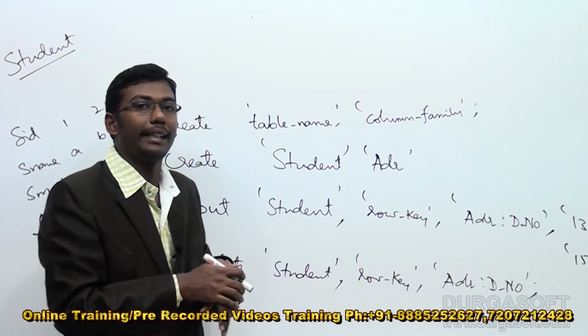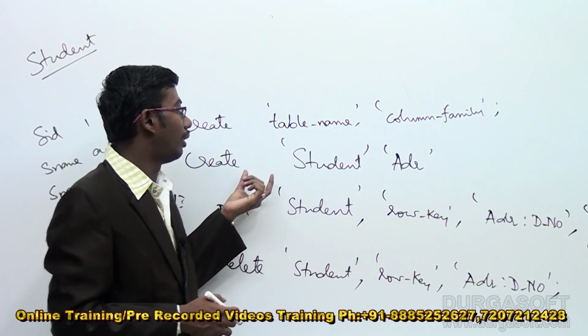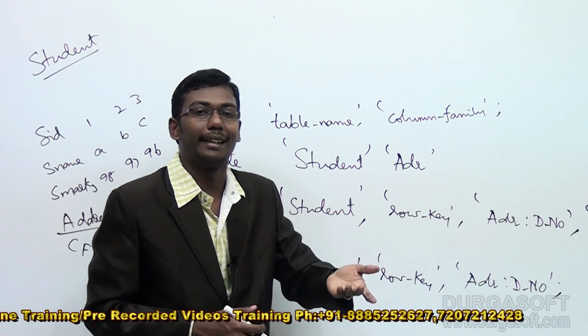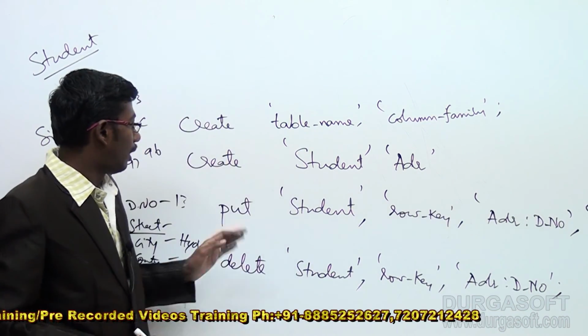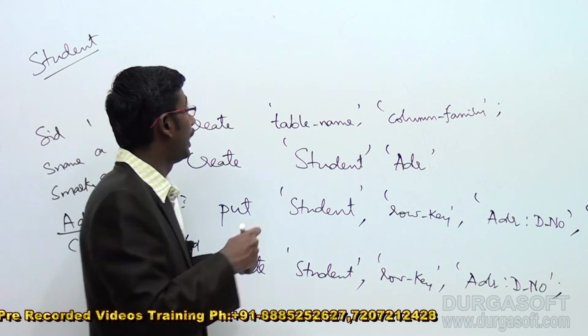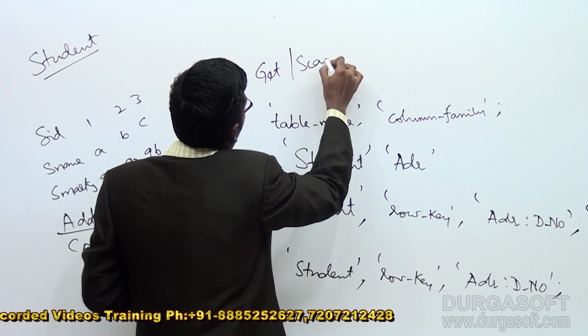If you want to delete the entire table, we have a normal command, that is drop table student. Like this we can delete a complete schema from our HBase cluster. If you want to retrieve data, we have two commands, get and scan.